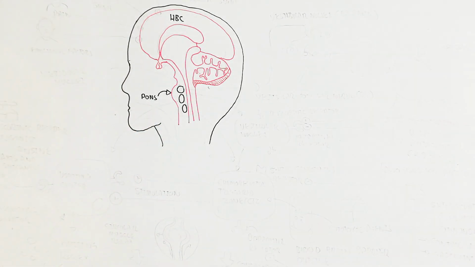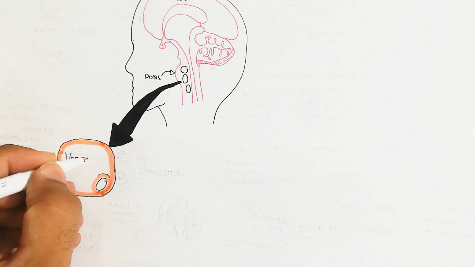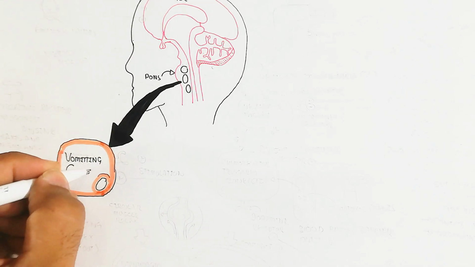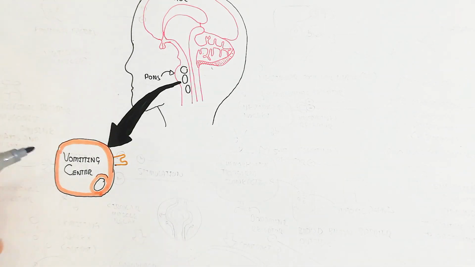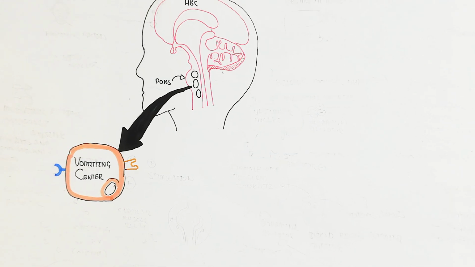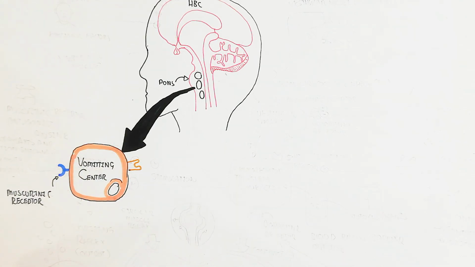The higher brain cortex will give the signal to the pons, which contains the vomiting center. This vomiting center is triggered through a muscarinic receptor present in the vomiting center. This muscarinic receptor is important for triggering, binding with the neurotransmitter acetylcholine.